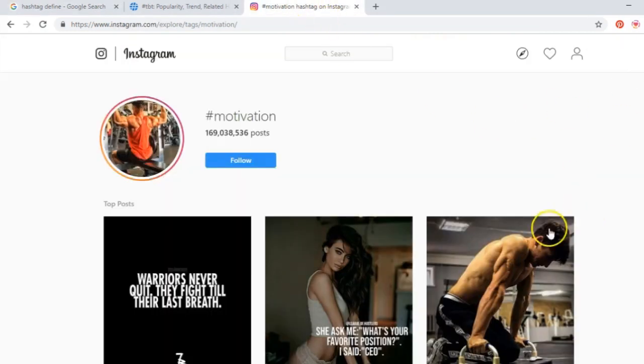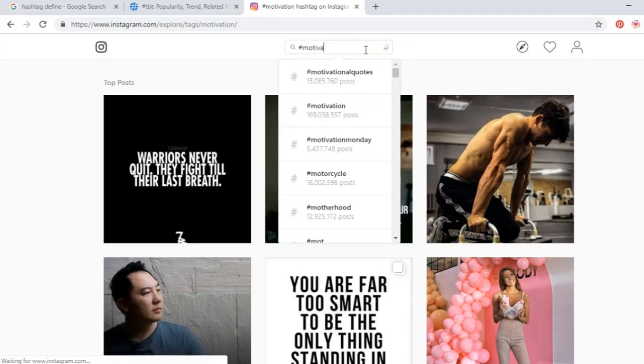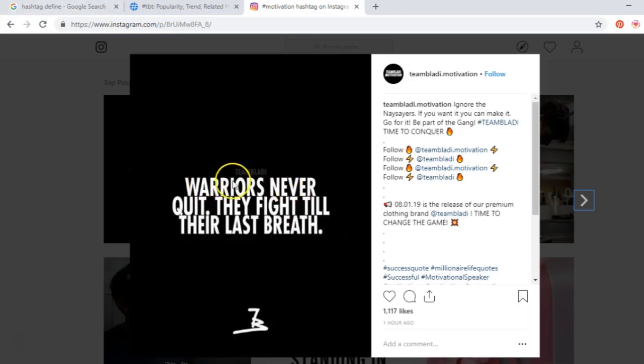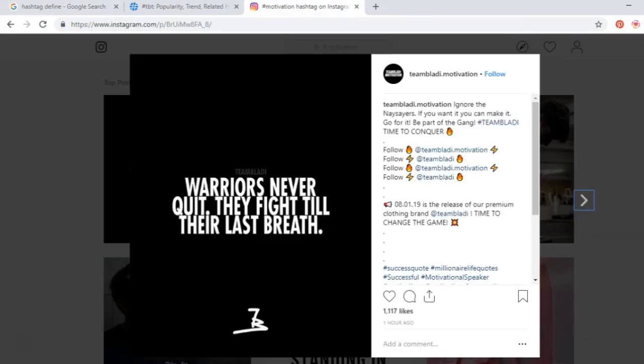What are the messages here? Okay, let's say this is a message: Warriors never quit, they fight till their last breath. So with this hashtag motivation that we put, we identified a specific message here, or this message, on a specific topic. Topic means a subject, so this is a specific subject, the subject of motivation.